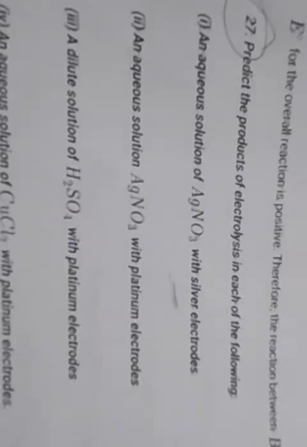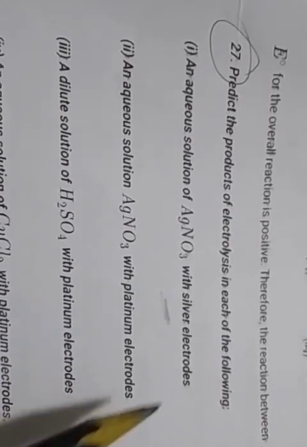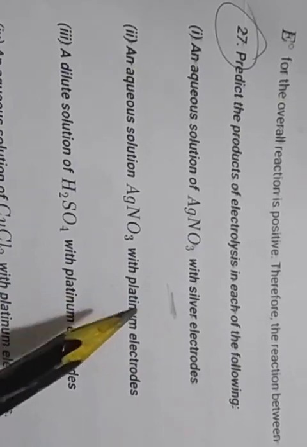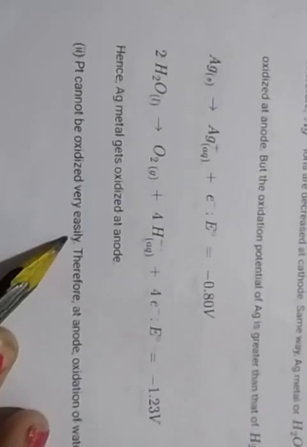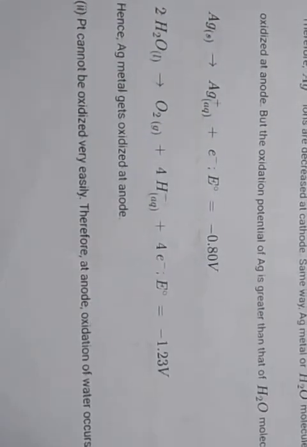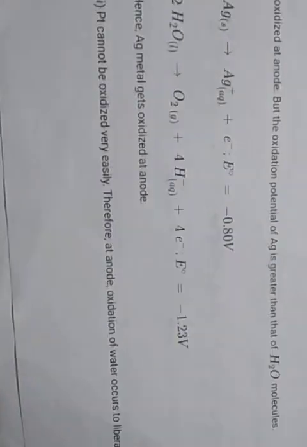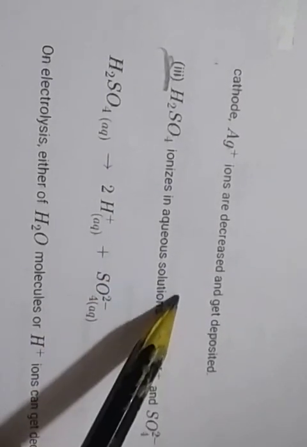Second, an aqueous solution of AgNO3 with platinum electrode. In the first we took a silver electrode, but in the second we take a platinum electrode. See, platinum cannot be oxidized very easily. So at the anode, oxidation of water occurs to liberate O2. At the cathode, Ag plus ion is reduced and gets deposited.